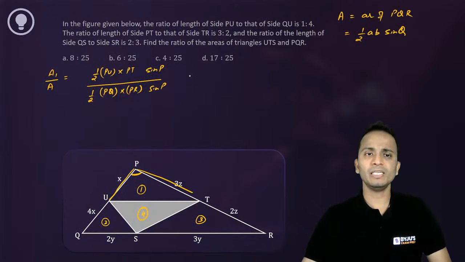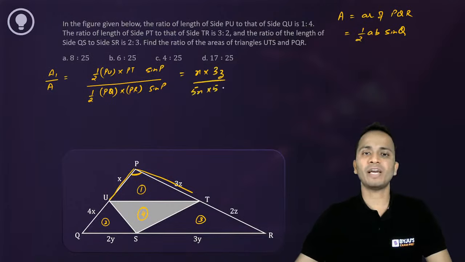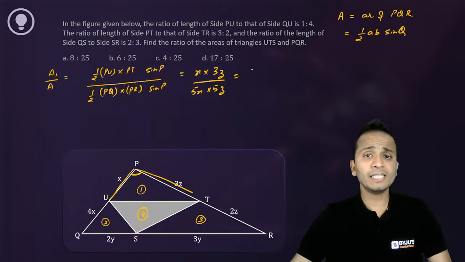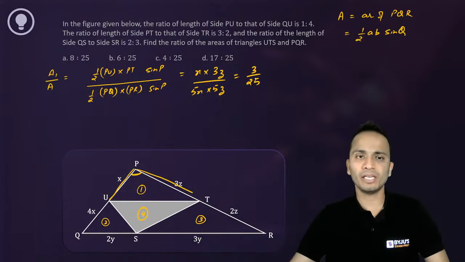So ultimately the ratio of these areas will be PU, which is X, multiplied by PT, which is 3Z, divided by 5X multiplied by 5Z. Again, X and Z will cancel out and this ratio will come out to be 3/25. I hope I'm clear with this.